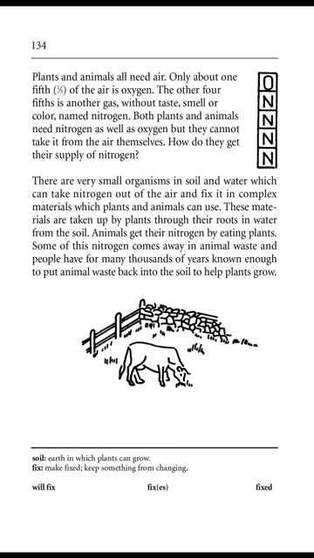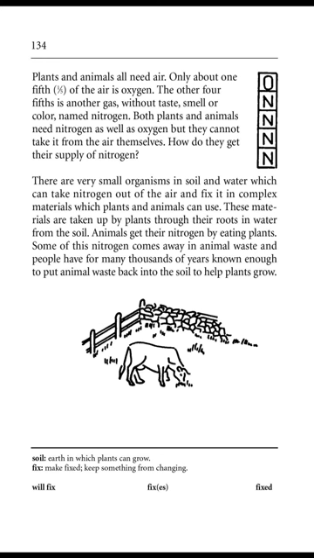Page 134. Plants and animals all need air. Only about 1/5 of the air is oxygen. The other 4/5 is another gas without taste, smell, or color named nitrogen. Both plants and animals need nitrogen as well as oxygen, but they cannot take it from the air themselves. How do they get their supply of nitrogen?